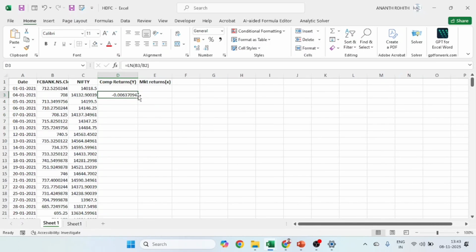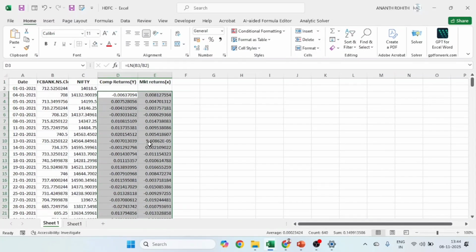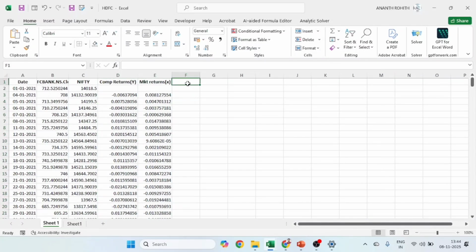In the same way I want to calculate for the market. Instead of typing the formula again, I am dragging this formula to column E. You can see 14,018 to 14,132. Even though the HDFC Bank share price decreased, in the case of Nifty it increased by around 1%. So we are taking these returns for our calculation. Returns have to be calculated for all the observations, so I will just double click this. Returns of all the observations are appearing here. Next step, we have to identify the observations. We are calling them periods.